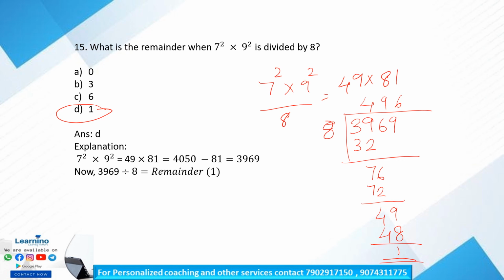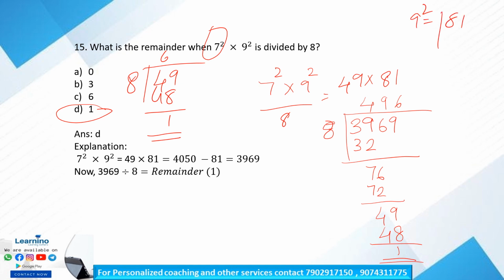Or we can simply find it as, what is 7 square? 7 square is 49. Okay, when it is divisible by 8, it is remainder 1. Whereas 9 square is 81. When it is divisible by 8, we will get what? Remainder 1. So 1 into 1 is 1. Okay, so option D. Clear?